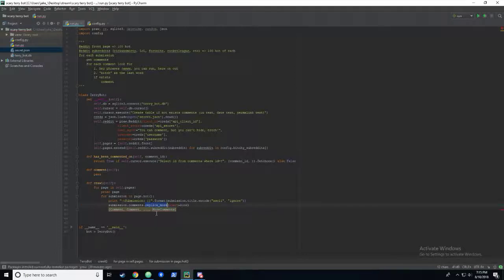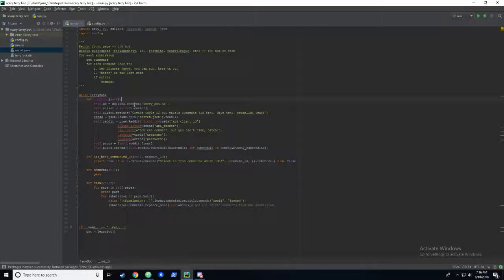So what replace_more does is it goes through, grabs all the comments, and then grabs all of the sub-comments from beneath those, and all the sub-comments from beneath those. So for really extremely large posts, it's potentially dangerous, depending on how much memory you have, and especially with API limitations, it could take a really long time, but we won't worry about that for now. The reason I'm doing this is just so we can get all the comments from the submission.